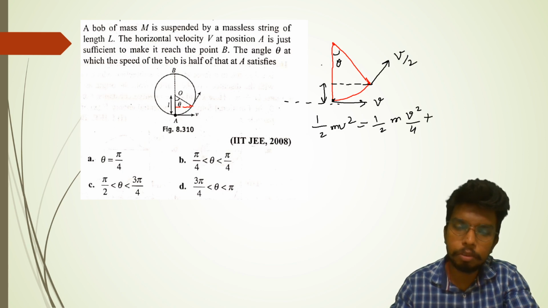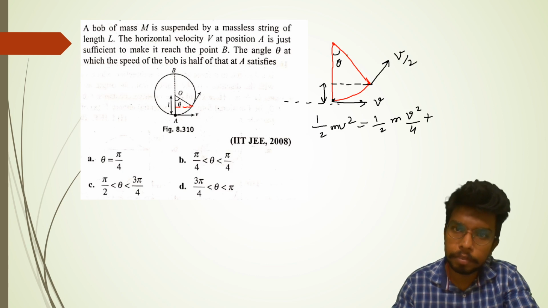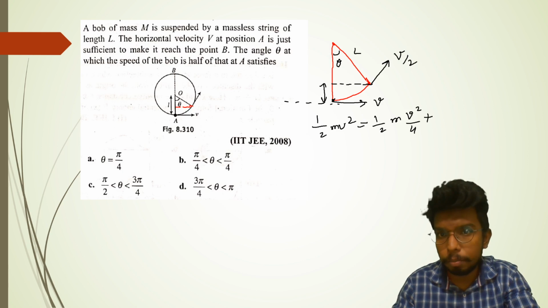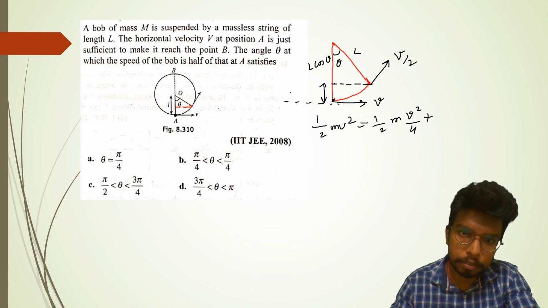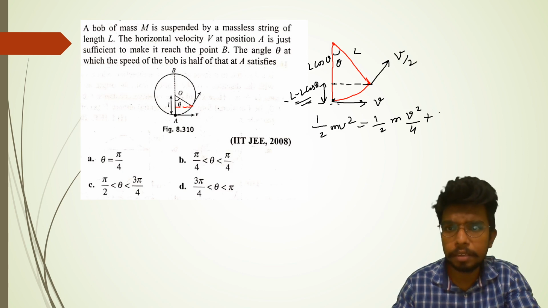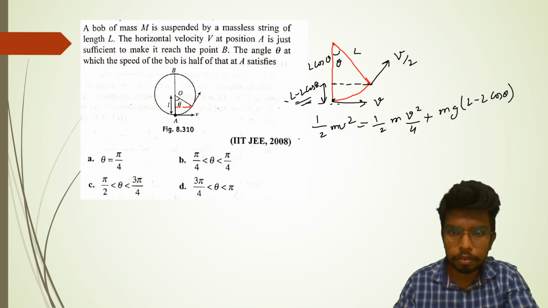Let's assume this angle to be theta, which is already given. So this is L, this is also L, this is also L, and the component of this is going to be L cos theta. So therefore this height is going to be L minus L cos theta. And if it is L minus L cos theta, I'll get m g (L minus L cos theta). I think we can find the value of cos theta from here.